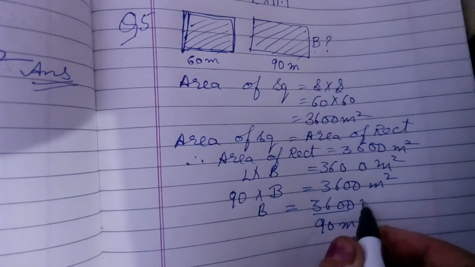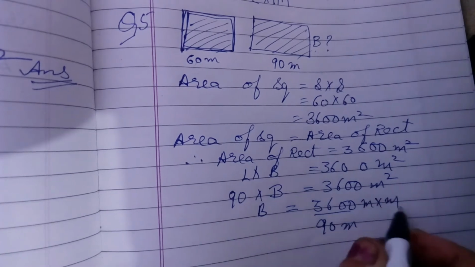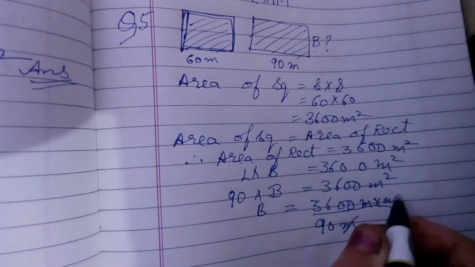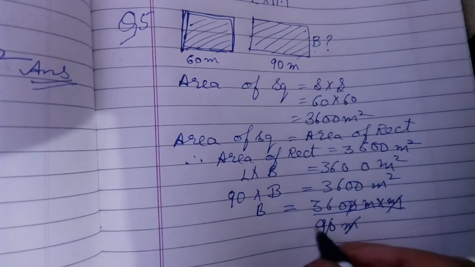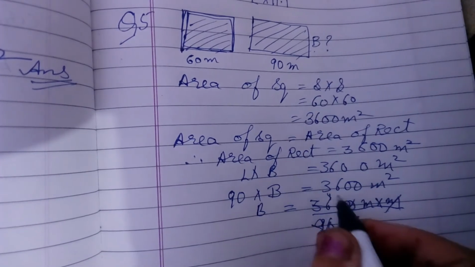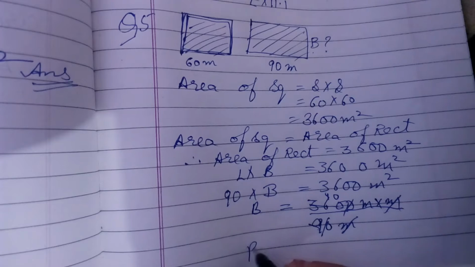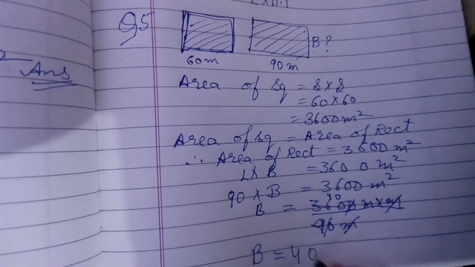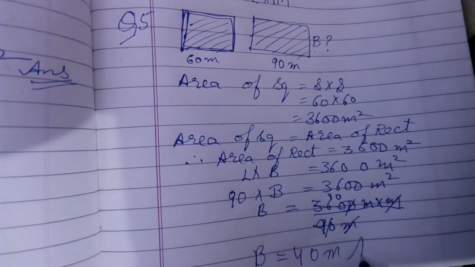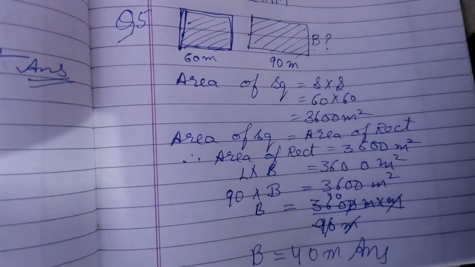Meter square means meter into meter, so 1 meter will cancel, 0 cancels by 0, 9 4s are 36 and 0. Therefore breadth is equal to 40 meter. This is our answer. Is it clear?